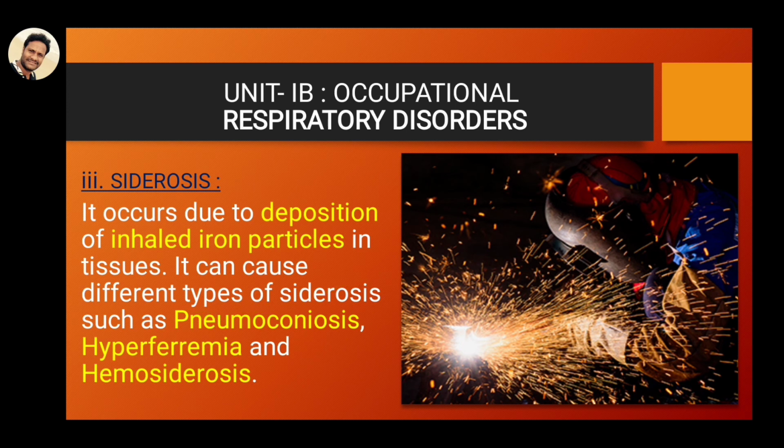Whenever iron or steel is cut, very minute iron particles enter into the air. When these iron particles are inhaled, they are deposited in tissues. There may be different types of siderosis, such as pneumoconiosis, hyperthermia, and hemosiderosis.